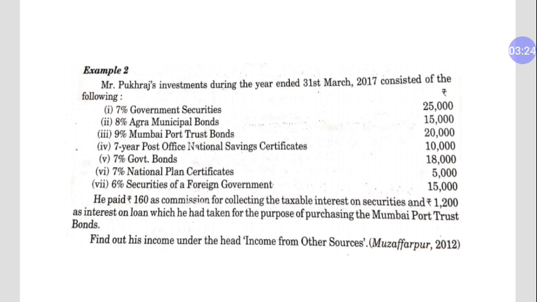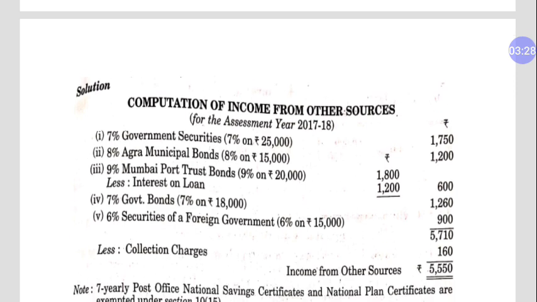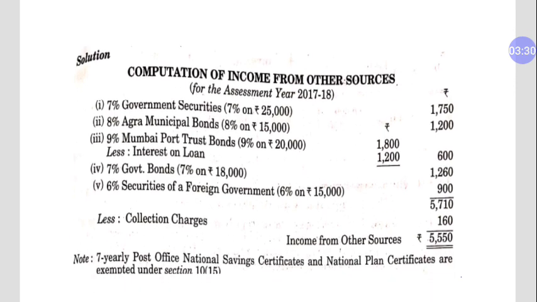Now let's check the answer. This is our answer. First of all, we take 7% of government security. Second is 8% of Agra Municipal Bond. Third, 9% Mumbai Port Trust, 1800, and we will deduct 1200 out of this, so our net income is 600.